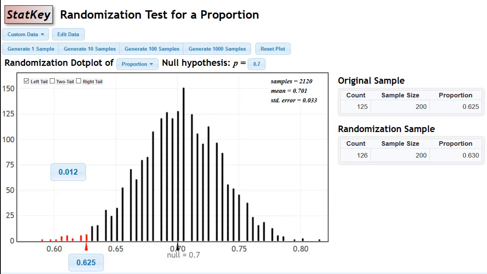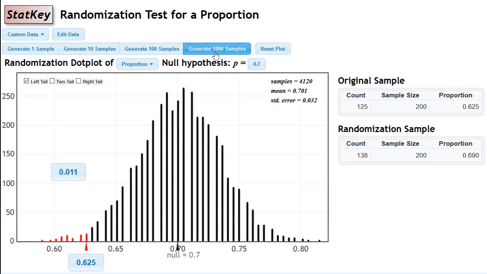Now, something about this is that sometimes it could still be a little bit randomized. You can see this isn't a perfectly smooth curve yet. So to take care of randomization problems, to make sure that your proportion is really like the true proportion that you should get, I'm going to generate a few thousand more samples.